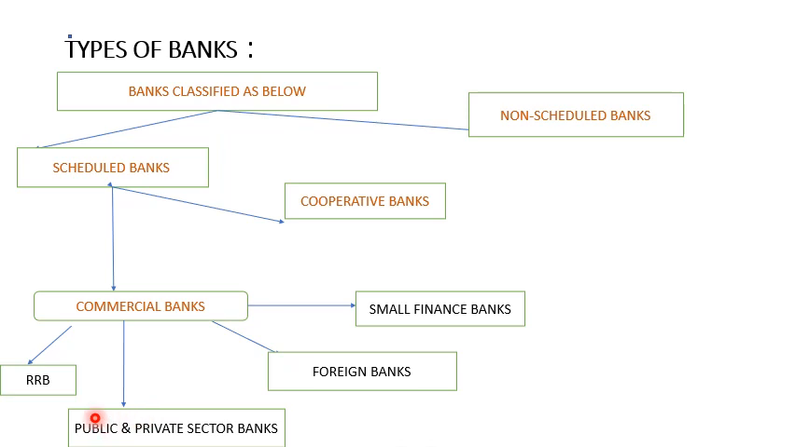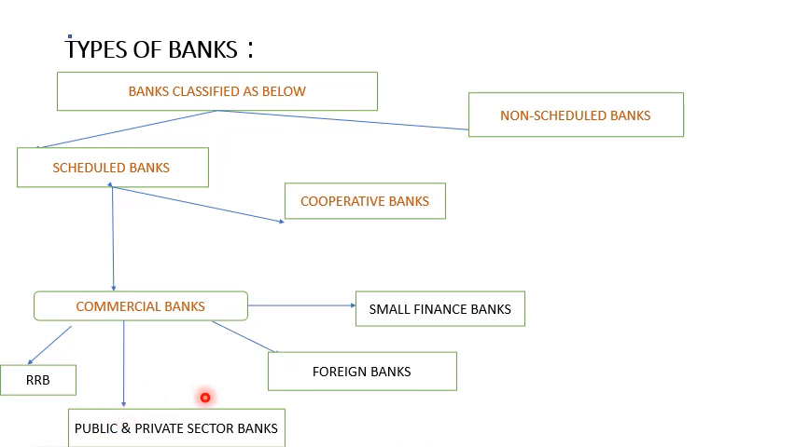And next we have public and private sector banks. So what do you mean by public sector banks? Public sector banks are those banks whose shareholding of more than 51% lies with the central or the state government. Then it is categorized under public sector banks. Example, SBI, Punjab National Bank, Bank of Baroda, and so on.